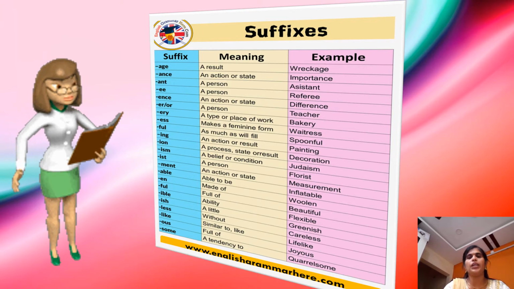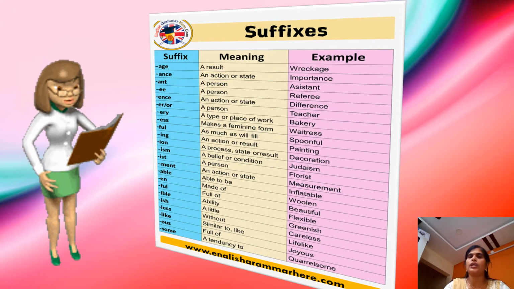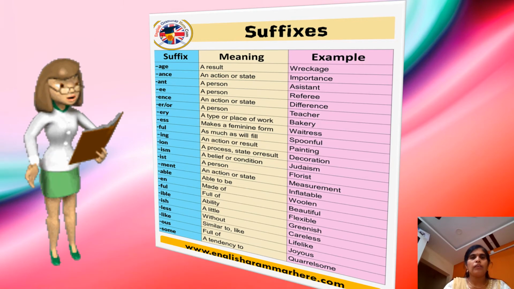For example, painting, teaching, jumping, etc. The suffix ION tells us a process, state, or a result. For example, decoration. The suffix E.